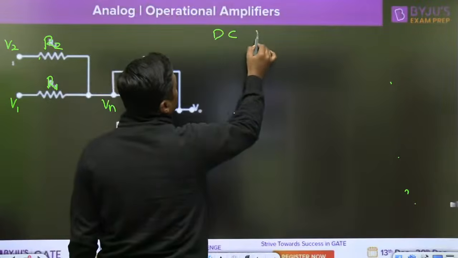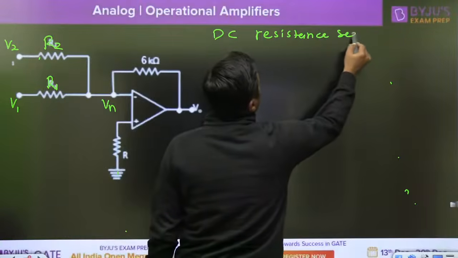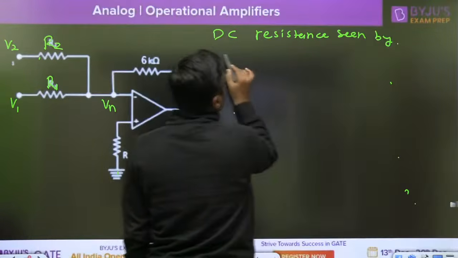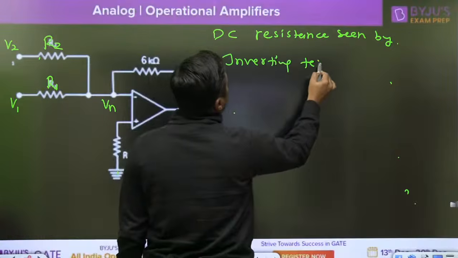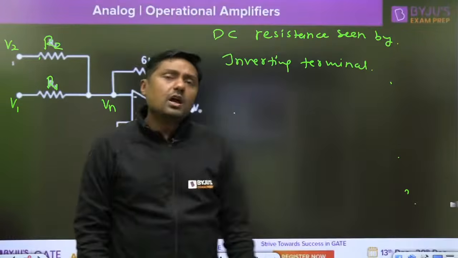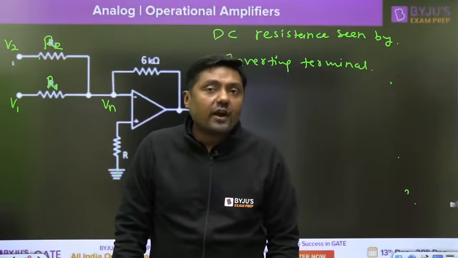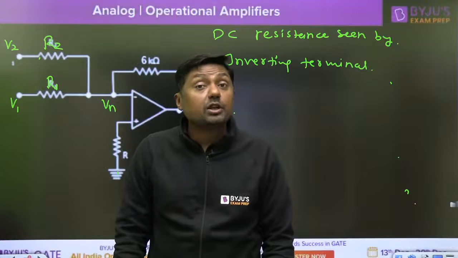This is the keyword: DC resistance seen by the inverting terminal. So what is the theory? We are connecting R to reduce the effect of input bias current. And what is the value of R? The input resistance seen by the inverting terminal.